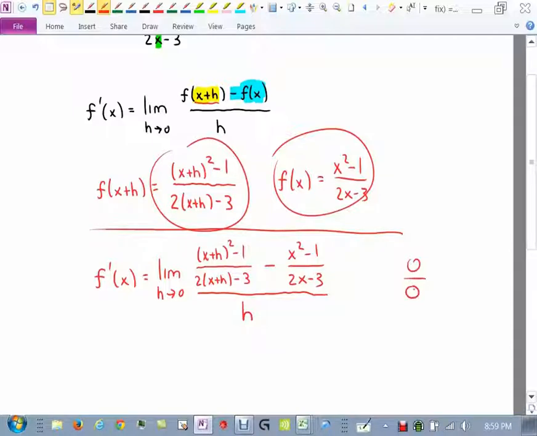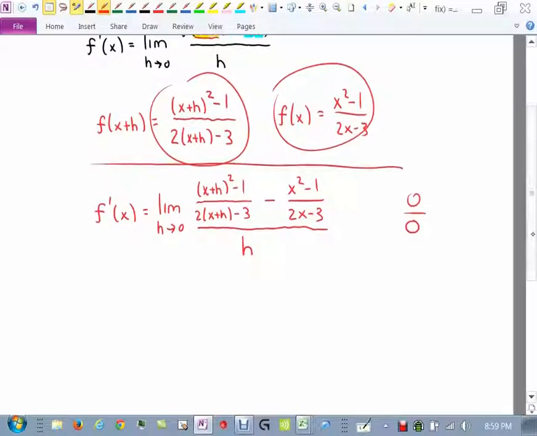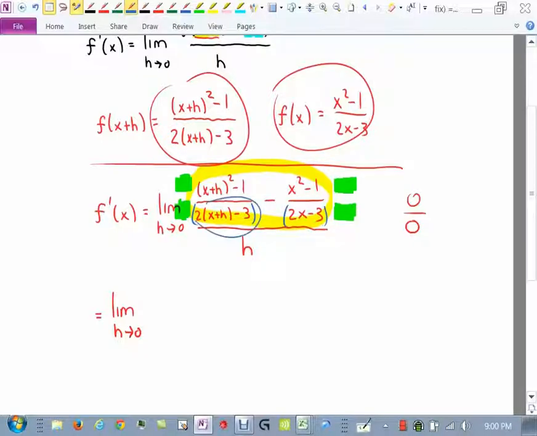So this will equal, all right, the limit as h goes to 0. The numerator is a complex fraction. So we've already seen with complex fractions that what we need to do is insert things top and bottom so that we get common denominators. Well, the common denominator I'm going to need is going to be this guy next to this guy. So I'll have to put this one here and here, and I'll have to use this one here and here. And that's what I'm going to write on my next line.